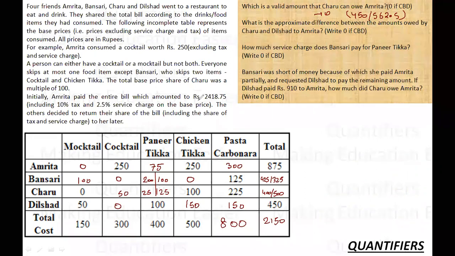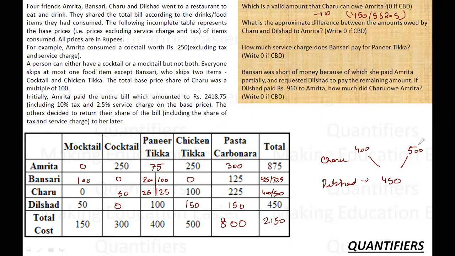What does the second question say? What is the approximate difference between the amounts owed by Charu and Dilshad to Amrita? So Charu and Dilshad. Dilshad, we definitely know that it is 450. What about Charu? Charu can either owe 400 or Charu can owe 500. So what do we observe in both the cases?